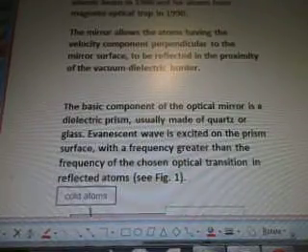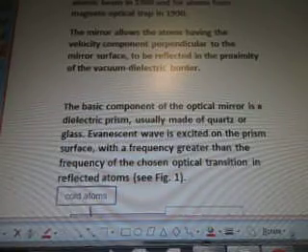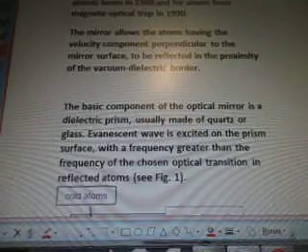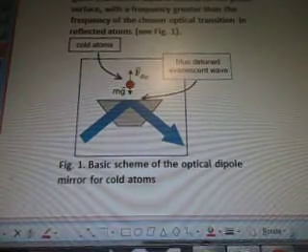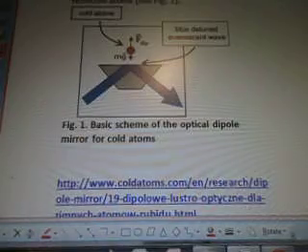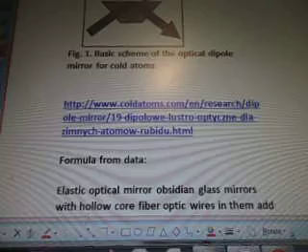The basic component of the optical mirror is a dielectric prism, usually made of quartz or glass. Evanescent wave is excited on the prism surface with a frequency greater than the frequency of the chosen optical transition in reflected atoms. See figure 1. So it shows the cold atoms, blue detuned evanescent wave, and the basic scheme of the optical dipole mirror for cold atoms. And that's from www.coldatoms.com.